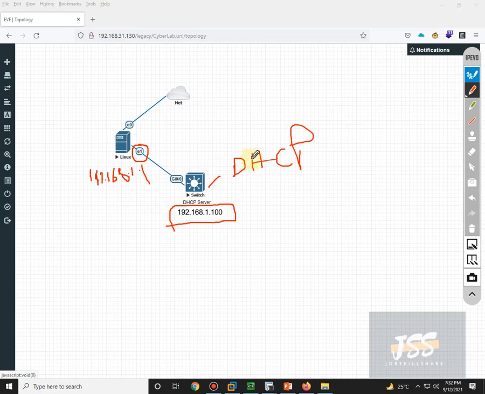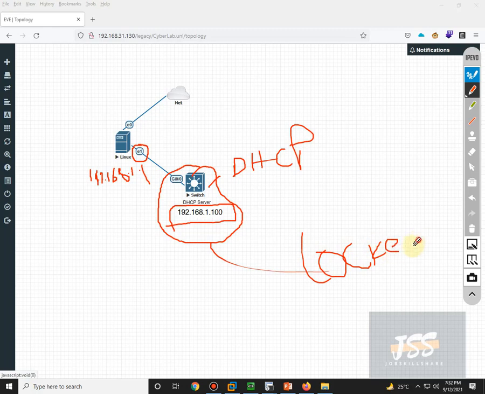And then we will launch the DHCP starvation attack. And then the possibility is that this machine will be locked, so I will not have any access to this machine, because after handing over all these IPs, it will send tons and tons of requests to get IPs, and this machine will not be able to handle all these requests and will be jammed and locked. So the only solution will be to restart this machine.